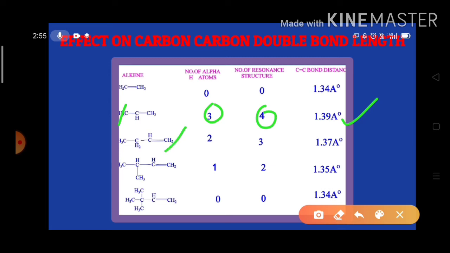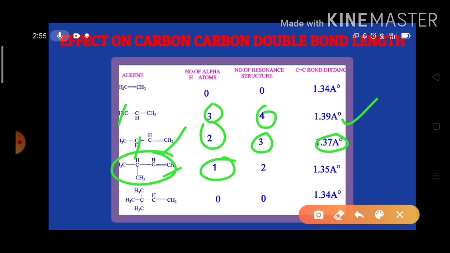In 1-butene, we have 2 alpha hydrogens and 3 resonance structures, and the C=C bond distance is 1.37 angstroms. In 3-methyl-1-butene, the number of alpha hydrogen is only 1 and resonance structures is 2, and the bond length is 1.35 angstroms.